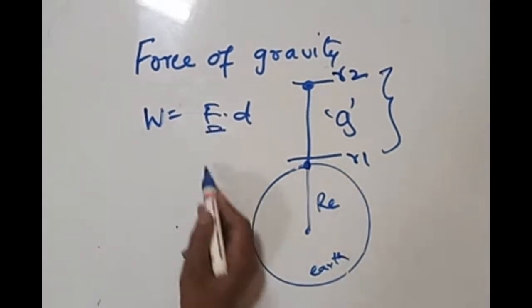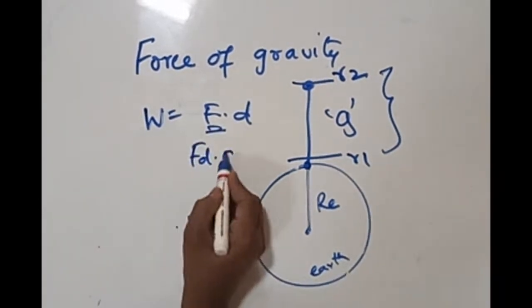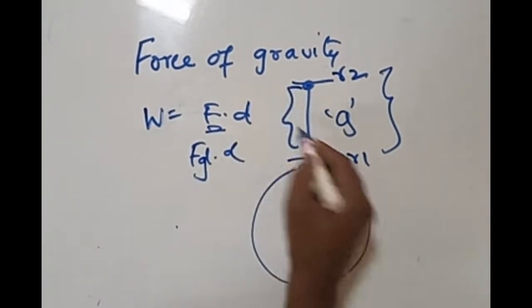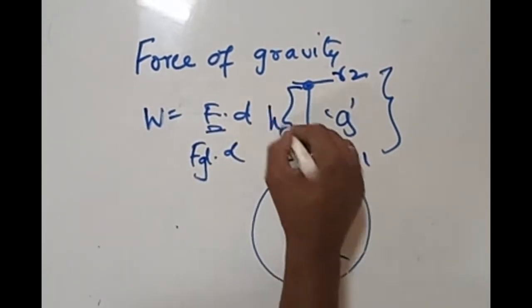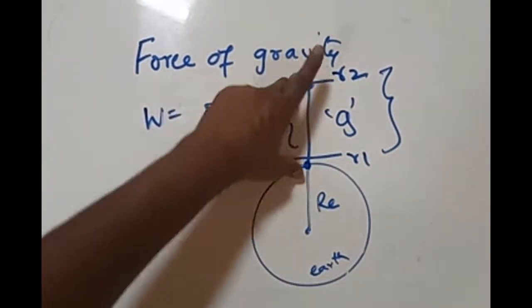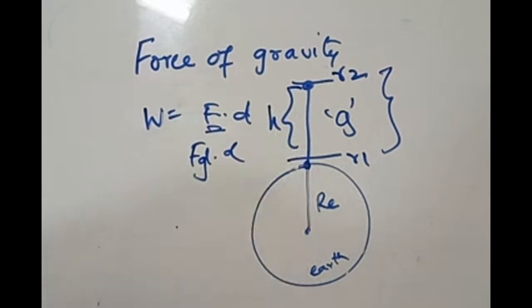What kind of force is it now? The force is gravitational force doing some kind of work. How much is the change of displacement now? Change of displacement is h. It is the final position minus the initial position. The difference in these two positions is called h.